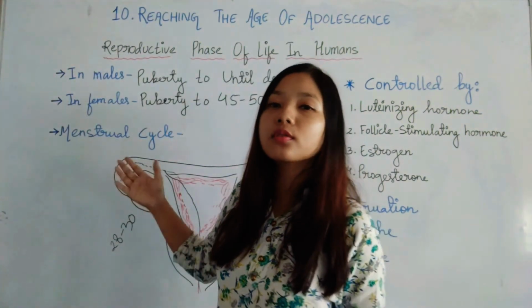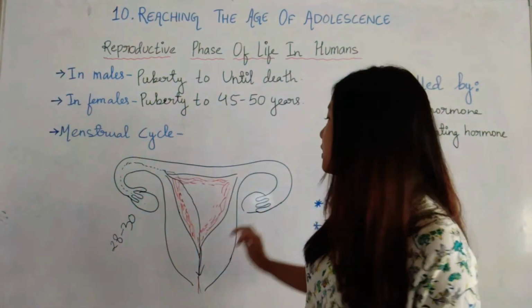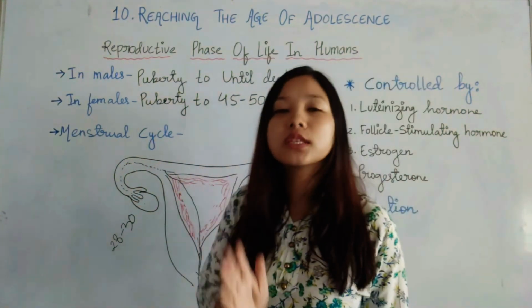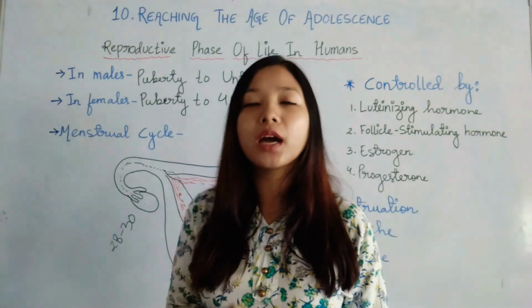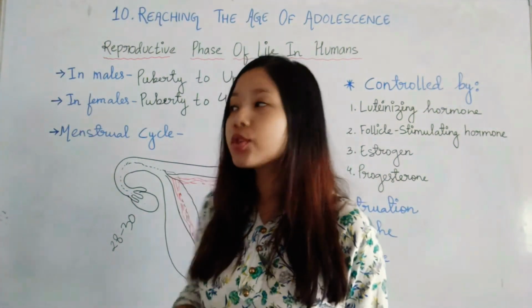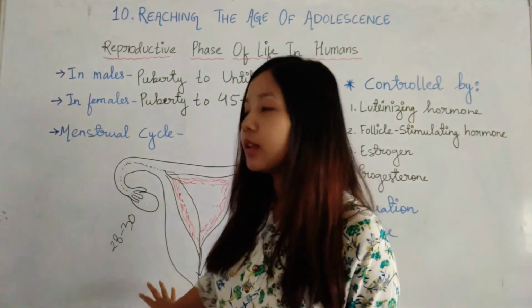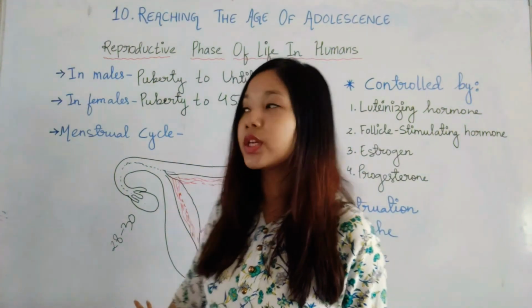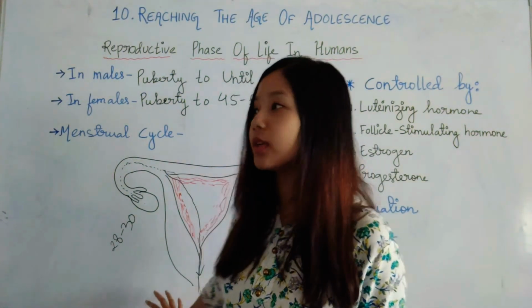Menstruation is the discharge or flow of the blood and tissues through the vagina. It is also known as period.